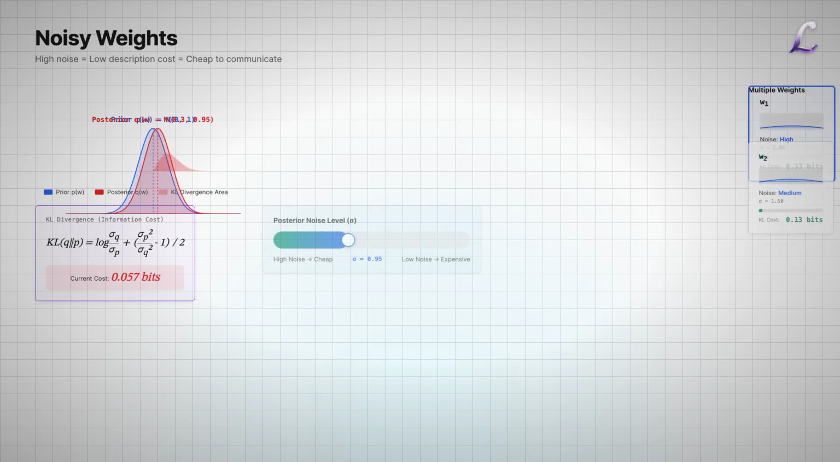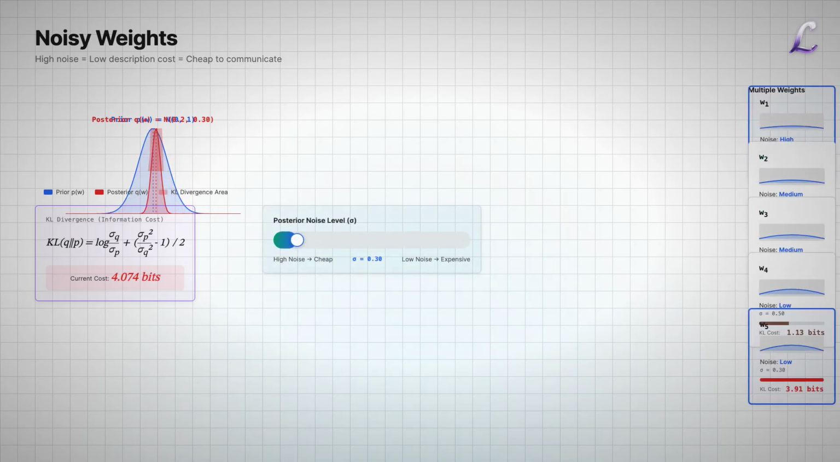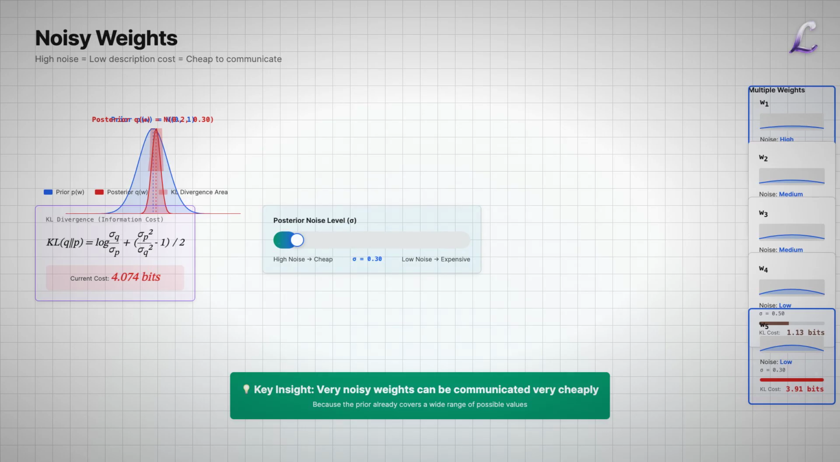Here's the setup. Sender and receiver agree on a Gaussian prior. The sender has a Gaussian posterior for each weight. The number of bits to communicate the posterior distribution is the KL divergence from prior to posterior. For Gaussians, this KL divergence has a closed form: log of sigma posterior over sigma prior plus sigma prior squared over sigma posterior squared minus 1, all over 2. This lets us compute exactly how much information each weight contains. The key insight: weights with high uncertainty, noisy weights, cost fewer bits to communicate. We can optimize the noise level during learning to find the sweet spot between fitting the data and keeping weights simple.